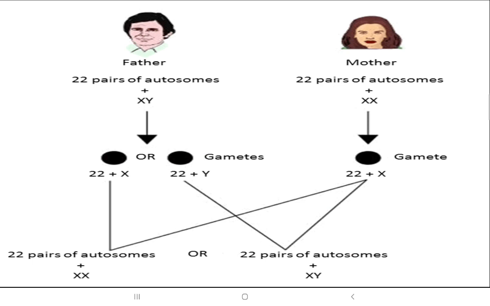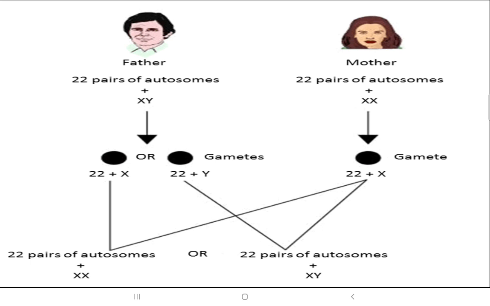So understood. Science has proved this: in ancient times, many ladies were cursed for not giving birth to a baby boy, and in history you have studied how women suffered for that. They were taunted, there was domestic violence, and in some areas the father did a second marriage because the lady was unable to give birth to a baby boy. So genetics has proved the mother has no hand at all in determining the sex of the child.